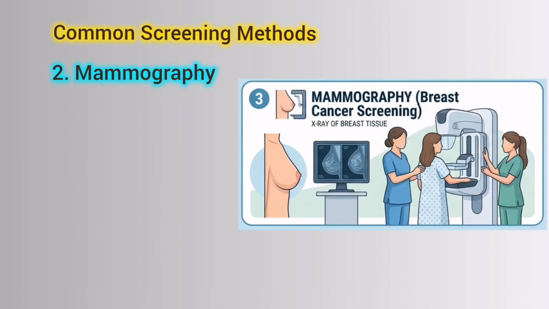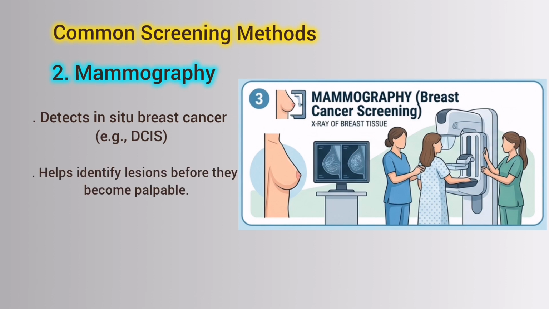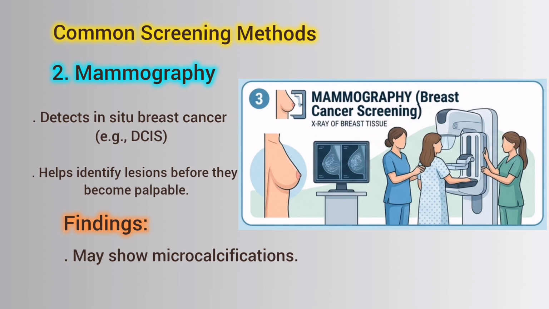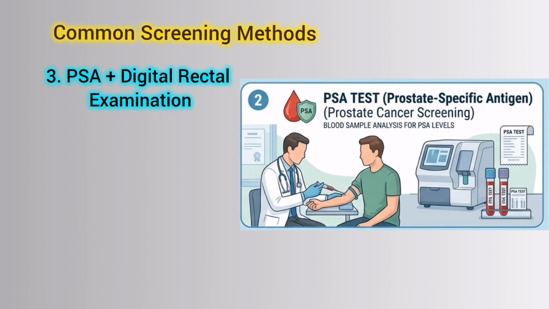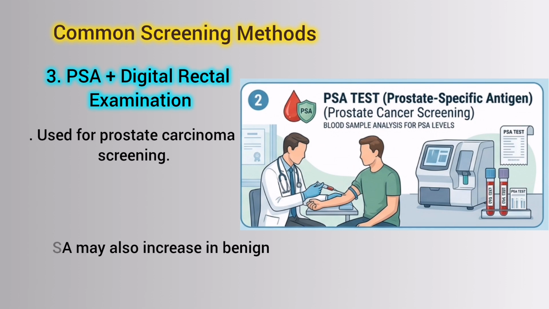The next screening method is mammography. Mammography detects in situ breast cancer, the ductal carcinoma in situ. It helps identify the lesion before it becomes palpable. The gross concept in this is that it may show microcalcifications. The third screening method is PSA, or prostate specific antigen, plus digital rectal examination. This is used for prostate carcinoma screening. PSA may also increase in benign prostatic hyperplasia or prostatitis.